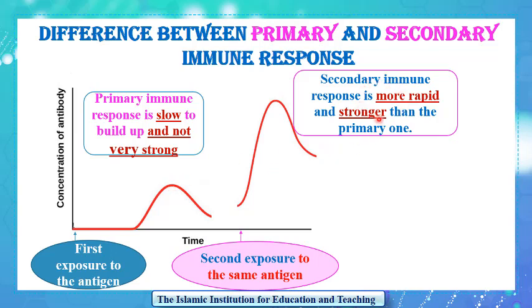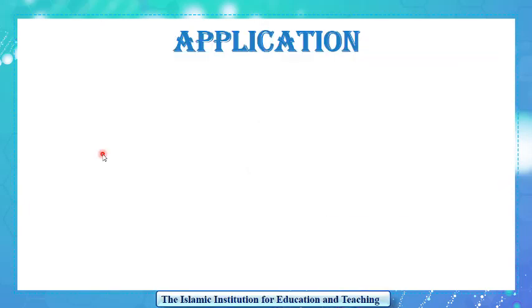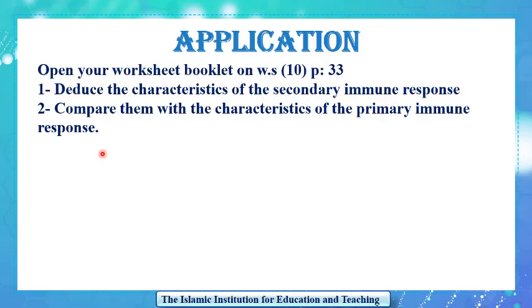Why does the secondary immune response have these characteristics? Because upon the second exposure to the same antigen, the memory B cells are directly activated and quickly produce high amounts of antibodies. Now open your worksheet booklet on worksheet 10, page 33 to solve an application.